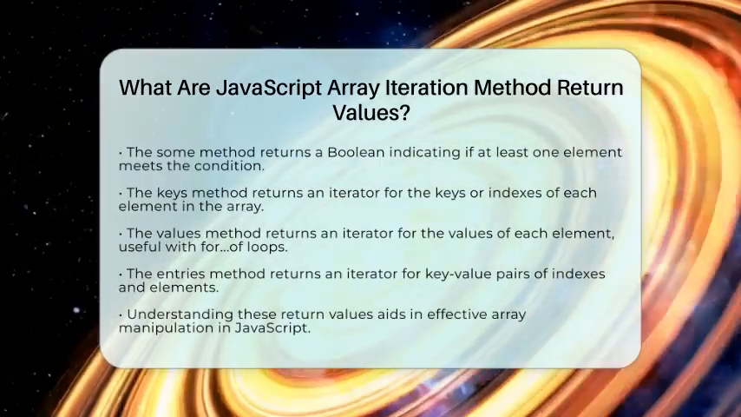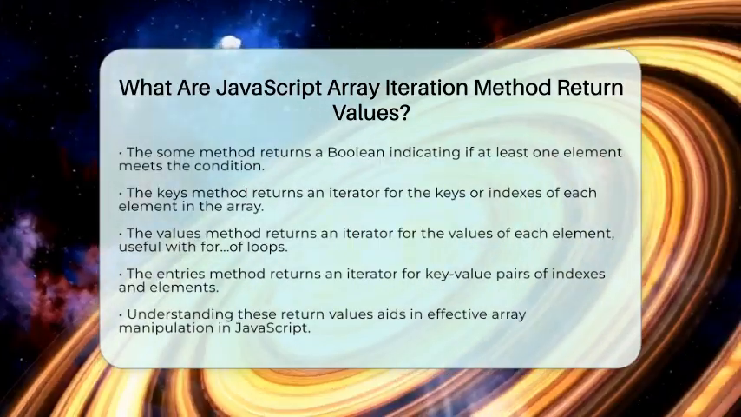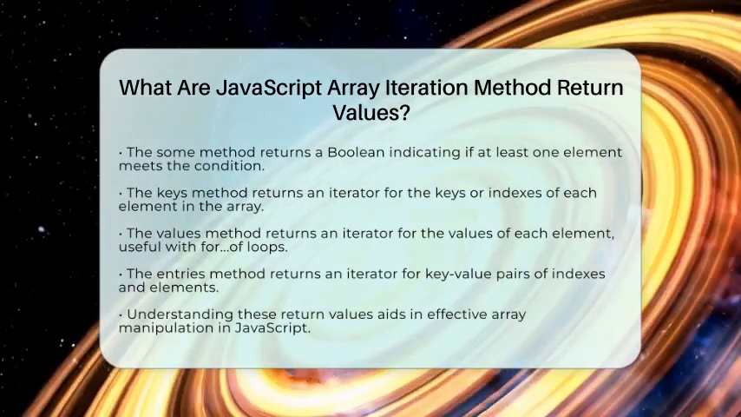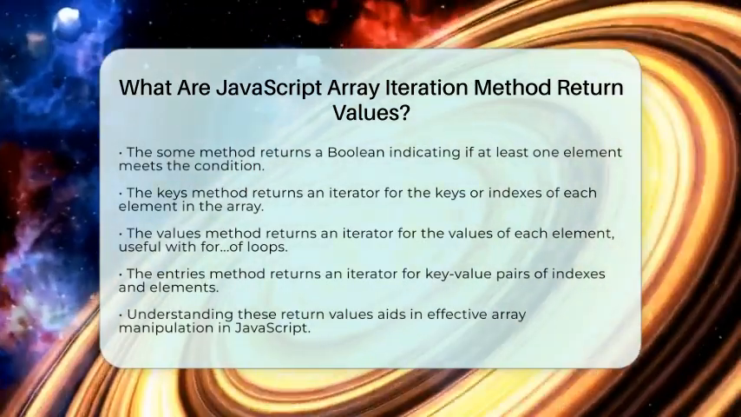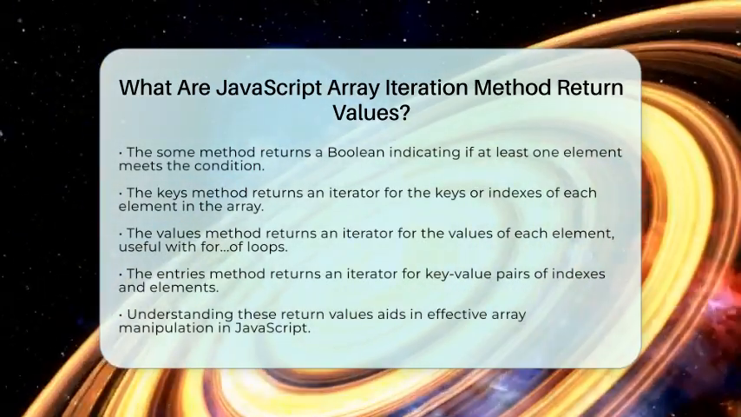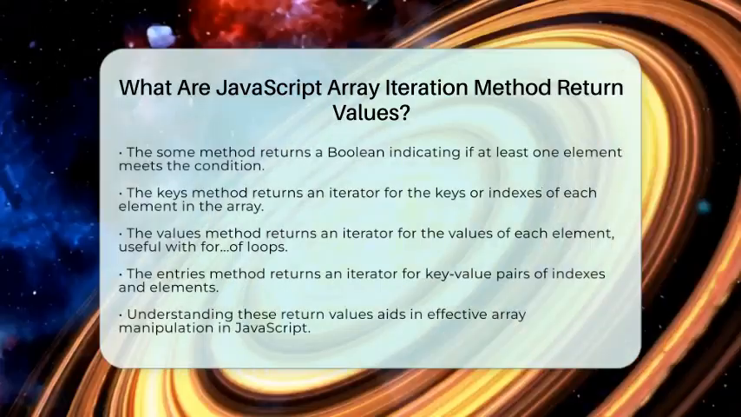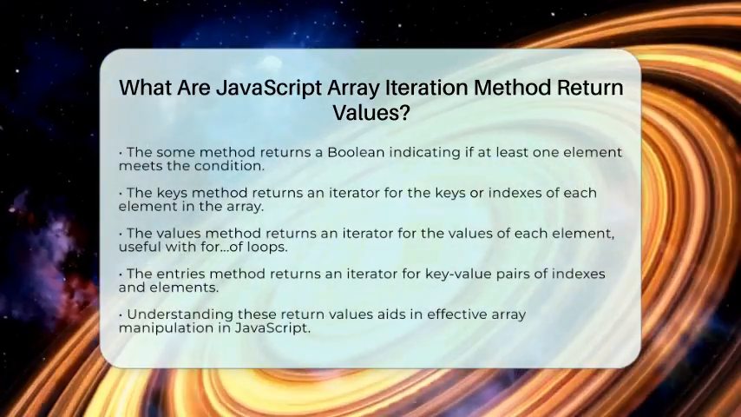Lastly, the entries method returns an iterator object that contains key-value pairs for each index and element in the array. This is handy when you want to work with both indexes and values at the same time.